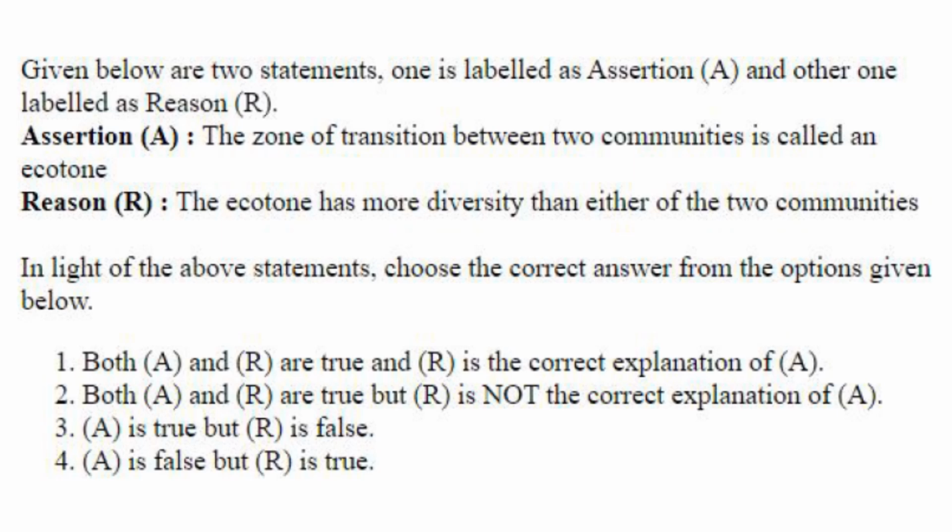So both A and R are true, but R is not the exact reason for A. Why is it called an ecotone? There is nothing like that, so that is not the reason. That doesn't explain why it is called an ecotone. The assertion and the reason are just like two different statements. So A and R are true, but R is not the correct explanation of A.